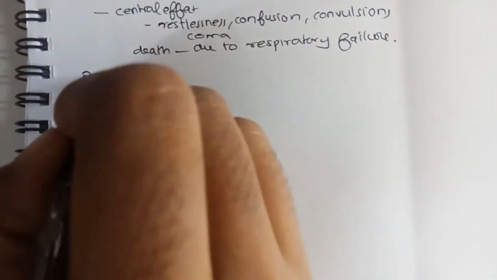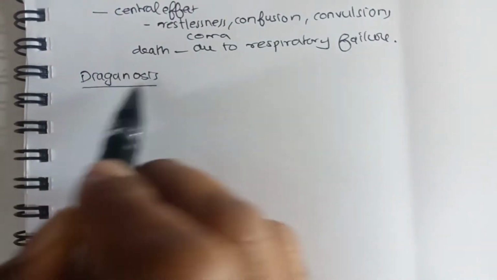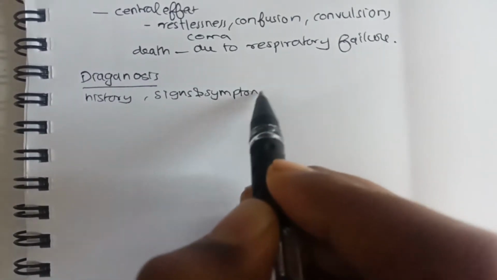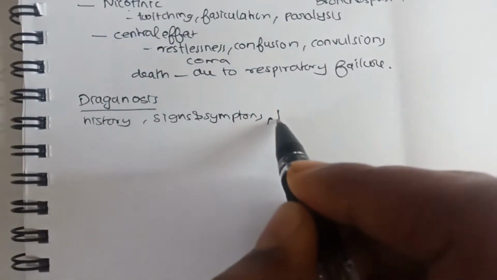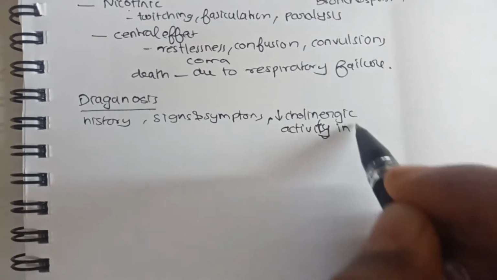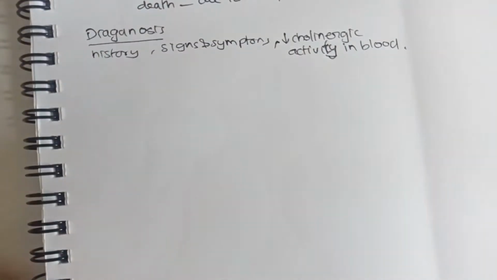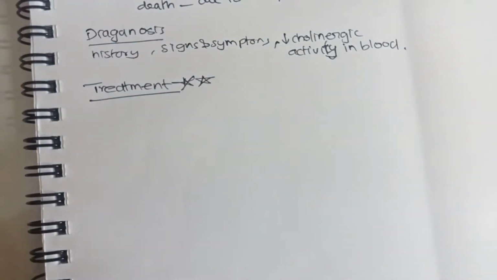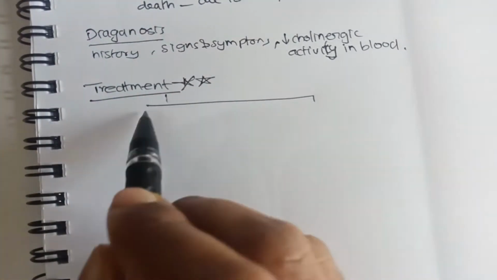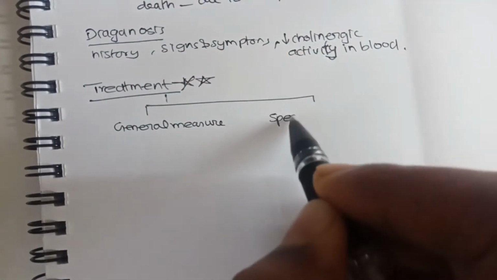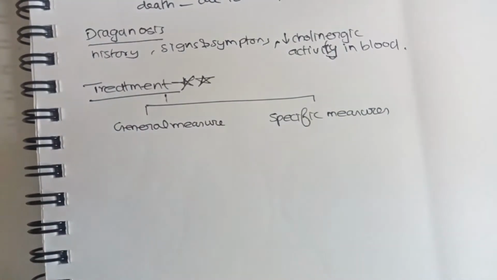Now coming to the diagnosis, it is based on three key points. First, as usual, the history, then the signs and symptoms, that are the key features we said before, and then we check the cholinesterase activity in the blood. So these are the three points of the diagnosis. Next we have the treatment. This is the most important part of the OP poisoning question. We have the general measures and the specific measures.